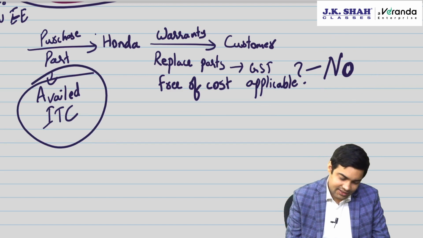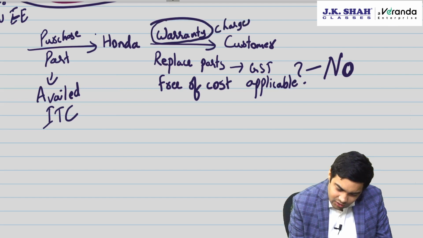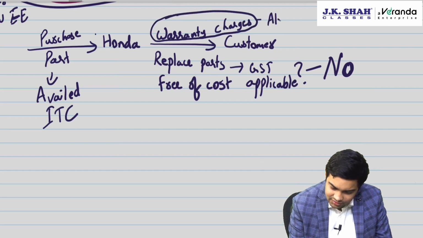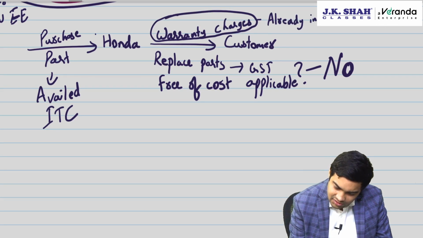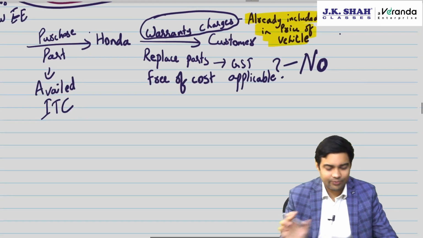Reason being, warranty charges are already included in the price of the vehicle, and on that price of the vehicle GST is already charged. I am not saying this, CBIC has said this.